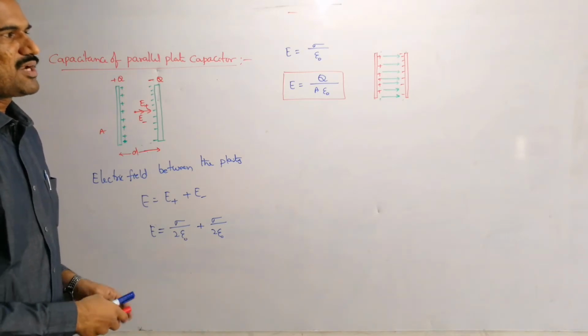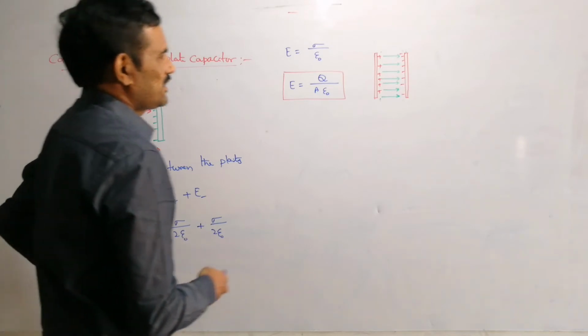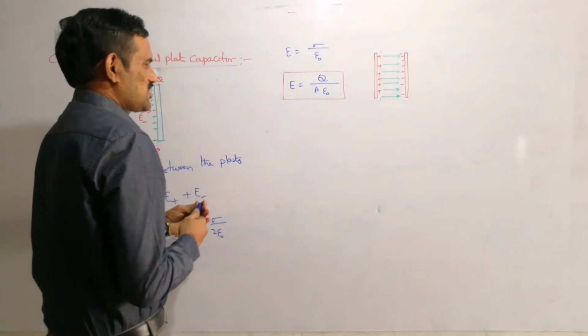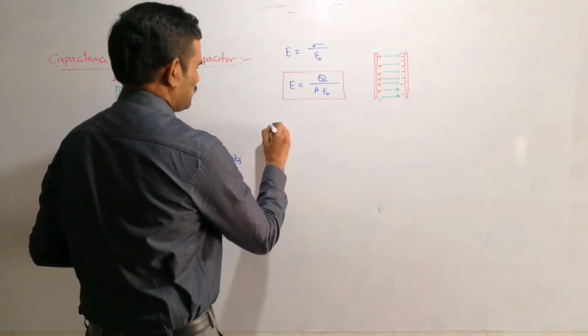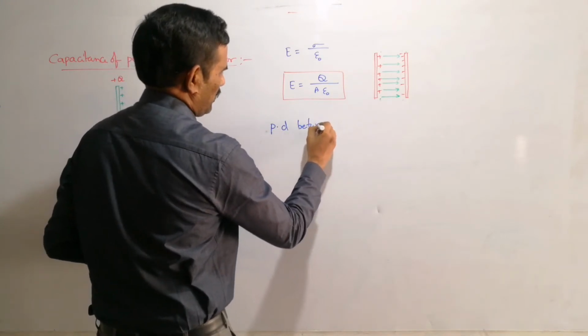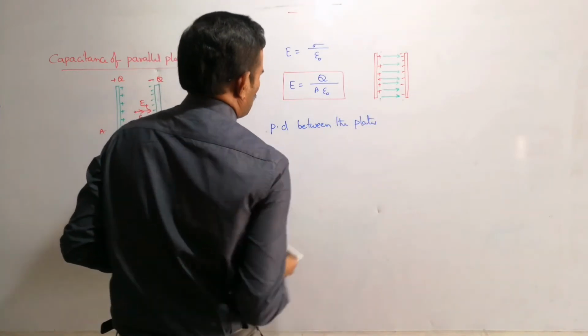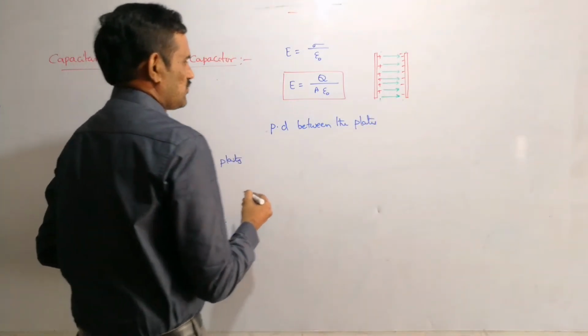As the field is uniform, we can calculate the potential difference now. So the potential difference between the plates we need to find here.